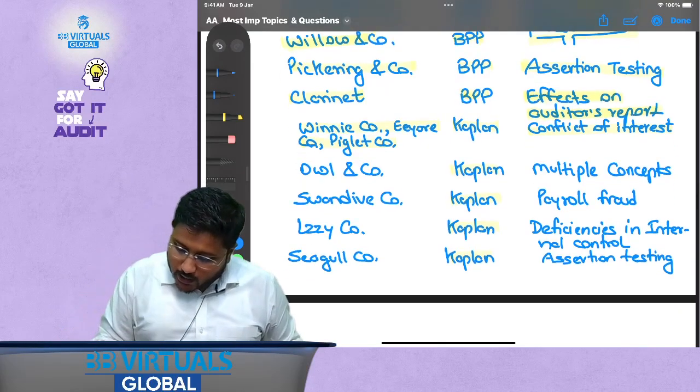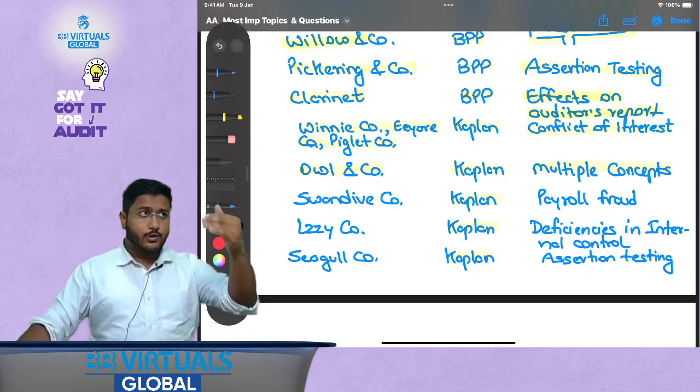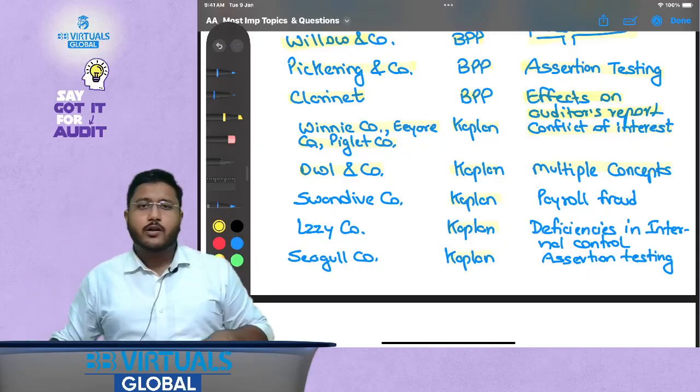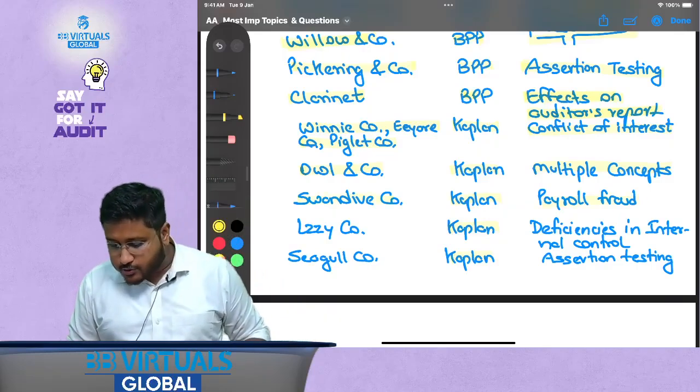Okay, now Winnie Company, Eeyore Company, Piglet Company we have covered, conflict of interest. Then Owl Company is there. It again talks about multiple concepts. You will see that in every MCQ a different concept is being tested, which will help you cover a lot of syllabus. Then Swandive Company, this talks about payroll fraud.